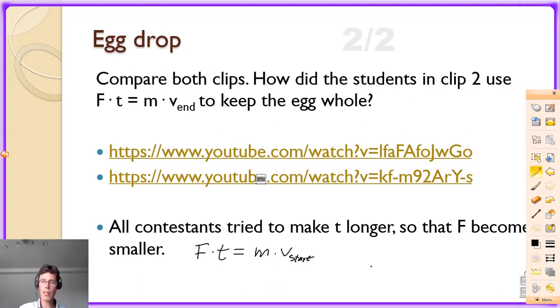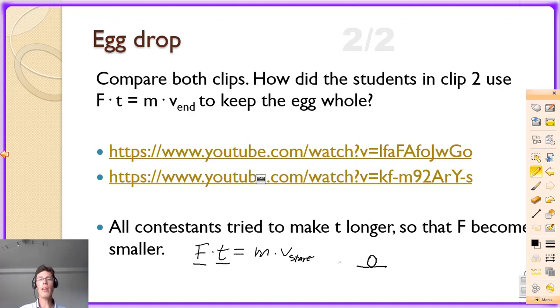You have to realize here that v start is the speed with which the egg hits the ground. So imagine the egg touching the ground, but it hasn't cracked yet. Now, if the time required for the egg to lose all its speed is very short, that automatically means the force on the egg becomes very large, similar to the way we have seen with the safety belts and the egg.